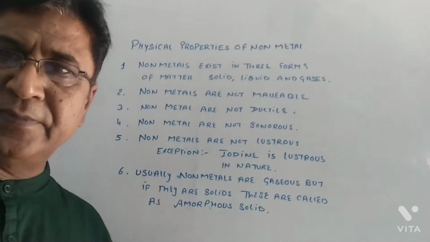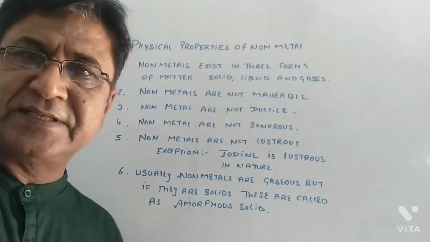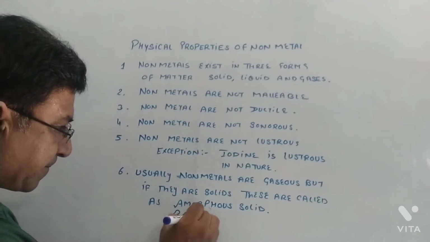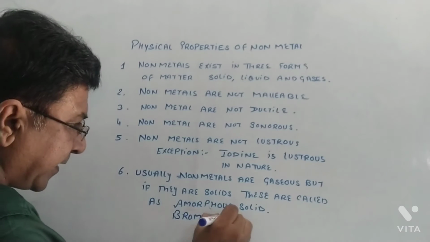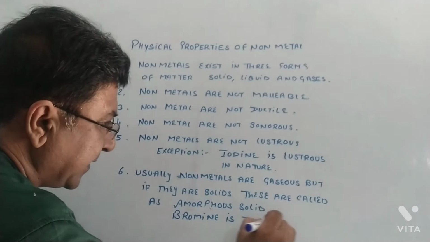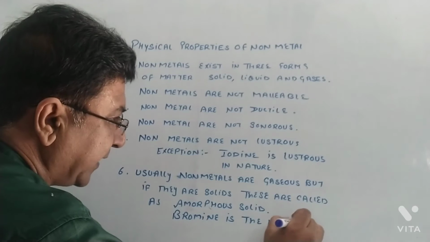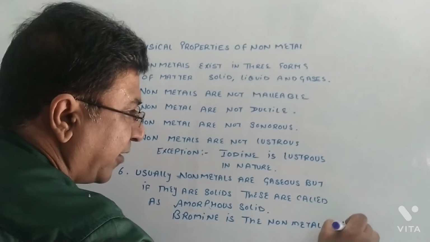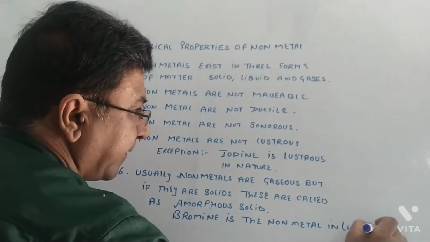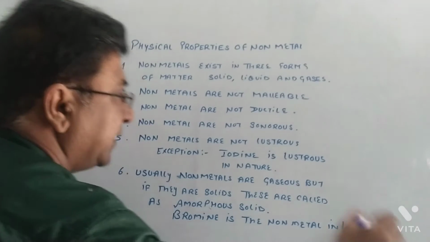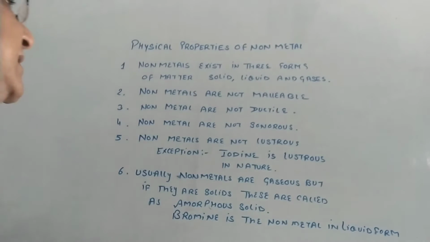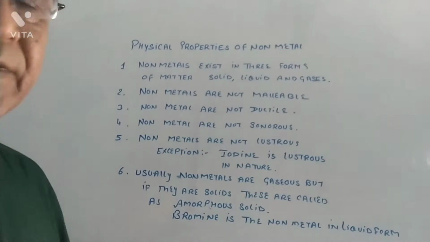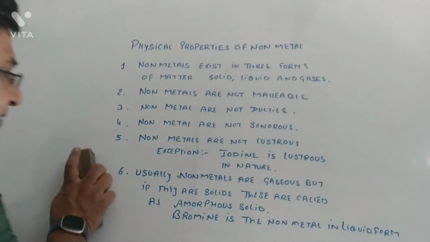Here, remember bromine is the non-metal which is available in liquid form. So in the very first property we said non-metals exist as solid, liquid and gases. Let's move ahead and discuss the 7th property.